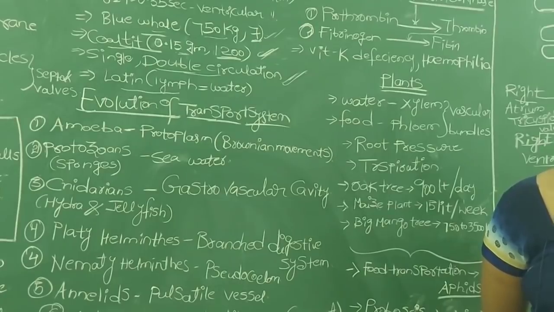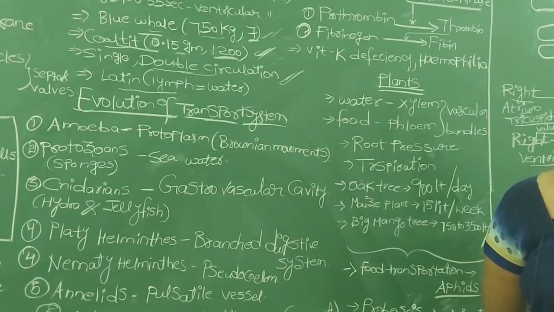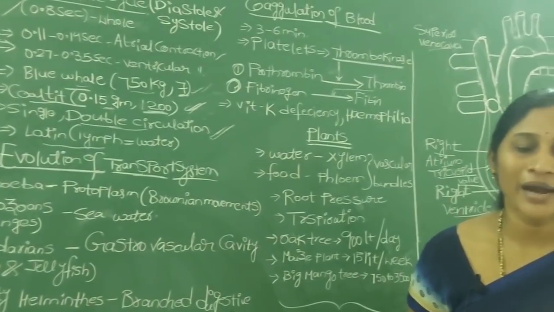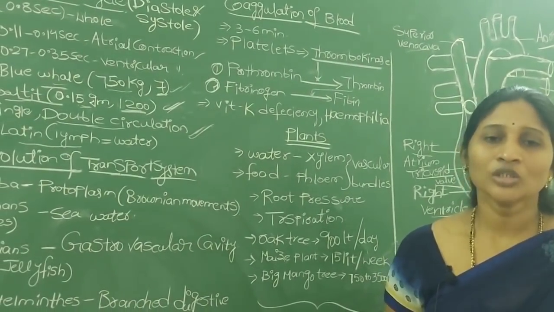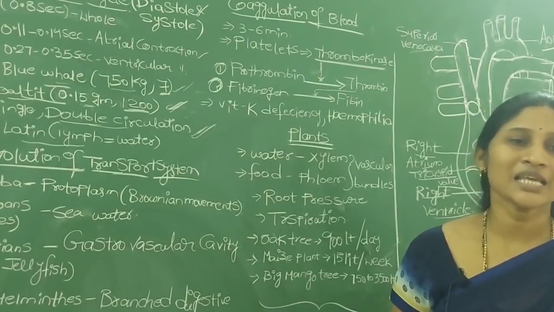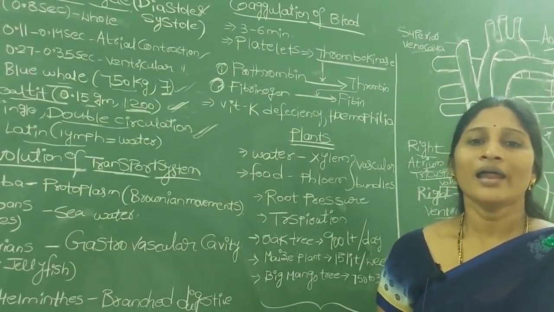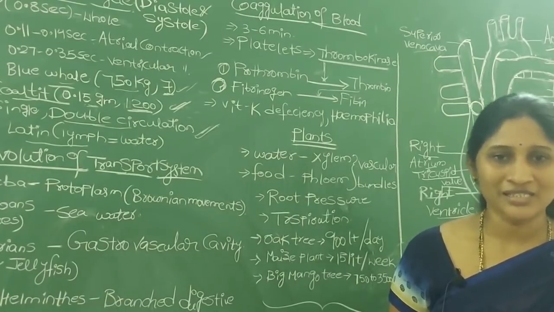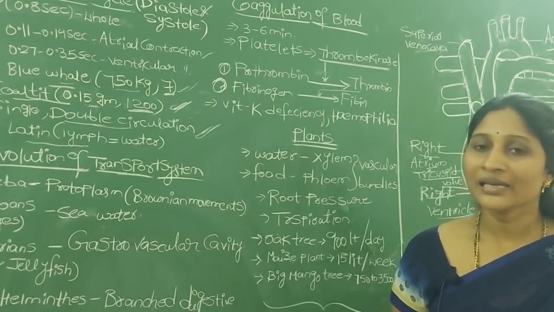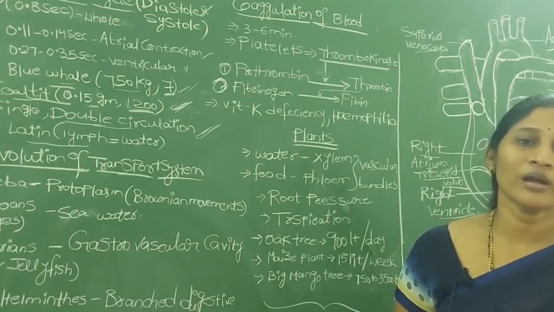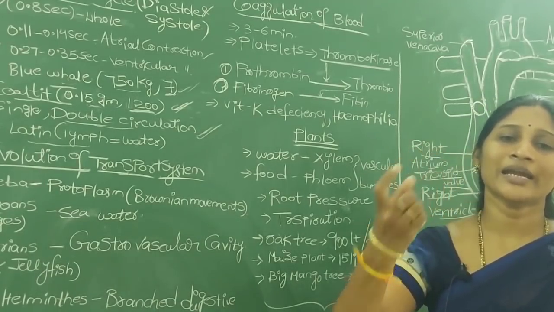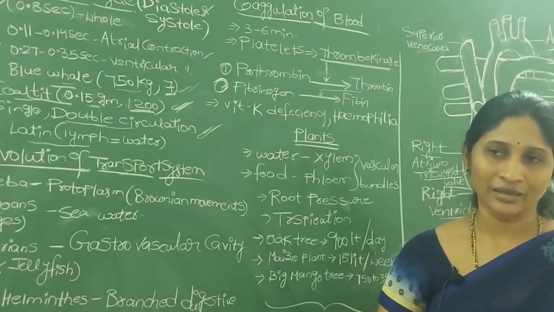So the tissue fluid contains all the digestive nutrients and required gases, but it does not contain any solid particles like blood cells. So simply we can say that blood contains both liquid and solid particles, where solid means blood cells, but lymph is the portion of the blood which does not contain any solid things.